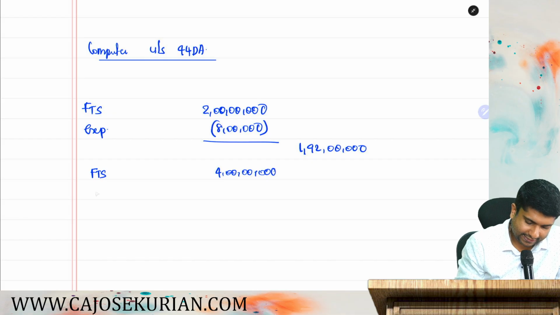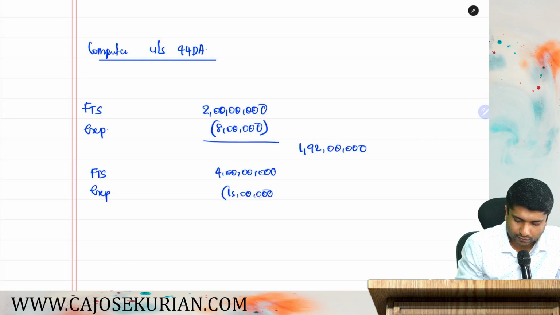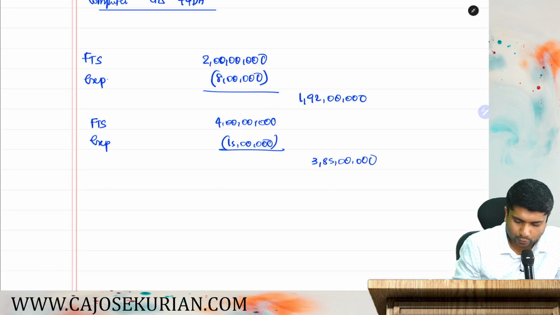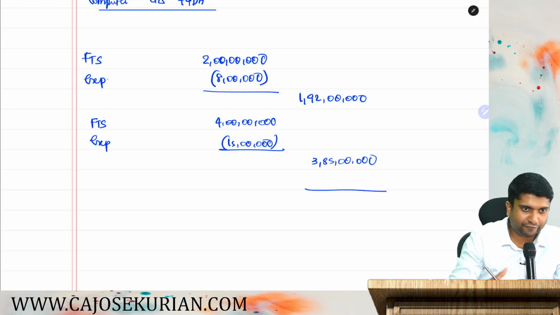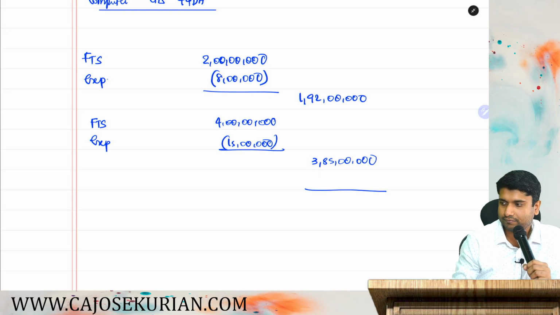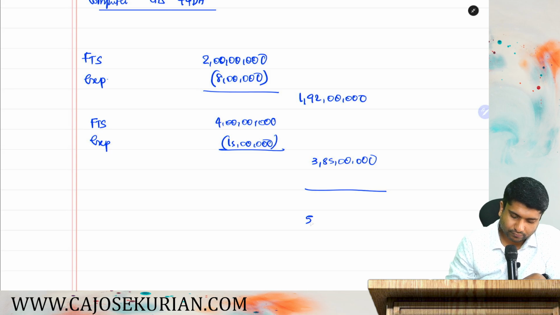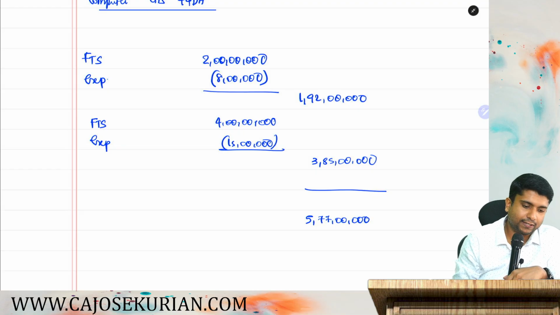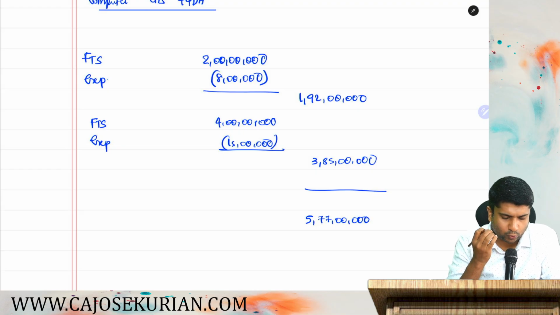Is there any expenses? Yes. How much is the expenses? 15 lakh. Claim that expenses, how much will be the effective income? 3 crore 85 lakhs. Now, you add these two, how much will be the net FTS effectively? Can you tell me the total? Yes, tell me how much is the total? 5 crore? 5 crore 77 lakhs.